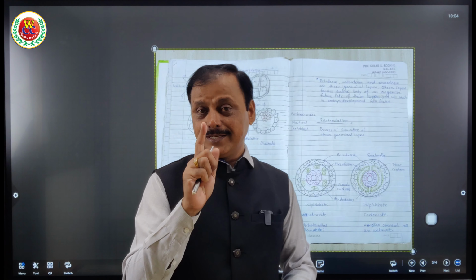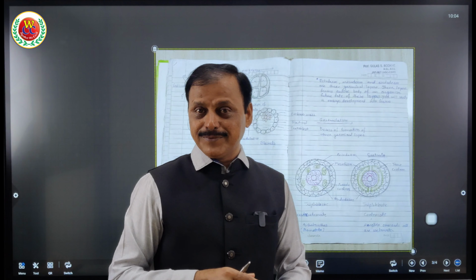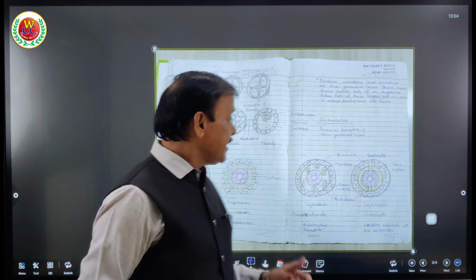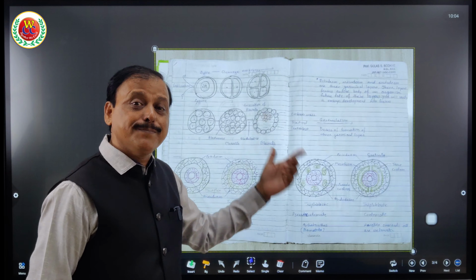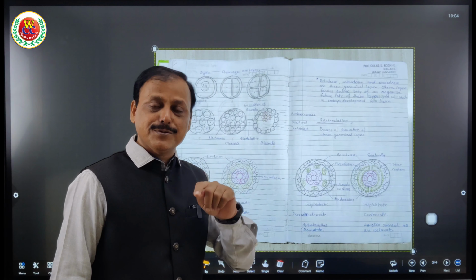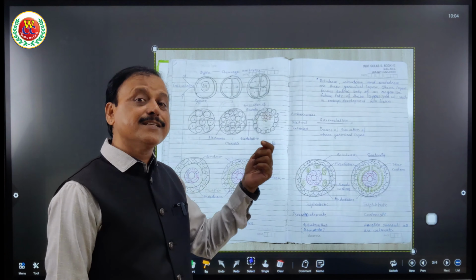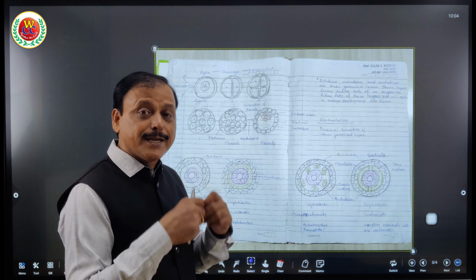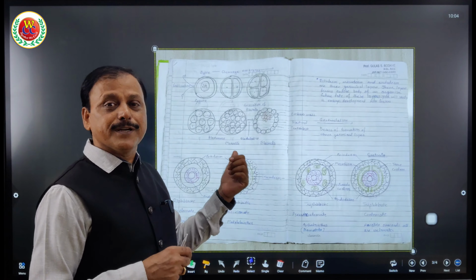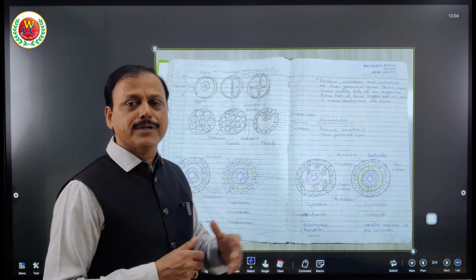Remember this word. This can be asked in NEET. Who has given the theory of ontogeny recapitulation? That is Ernst Haeckel. And what is it? Some of the stages in embryo development are repeated by all the organisms. That is called ontogeny repeats phylogeny, or recapitulation, also called biogenesis. It means some stages in the life cycle of even a human being are repeated, similar to Porifera, Cnidaria, Platyhelminthes, Aschelminthes, and all other non-chordates and chordates. That is very important. So up to blastula, all organisms have common development of embryo.